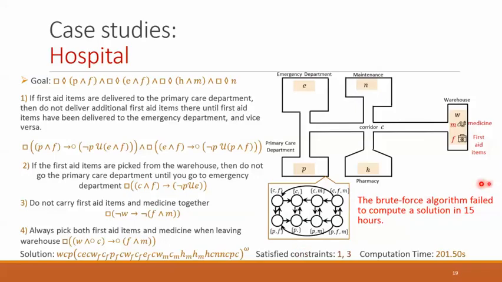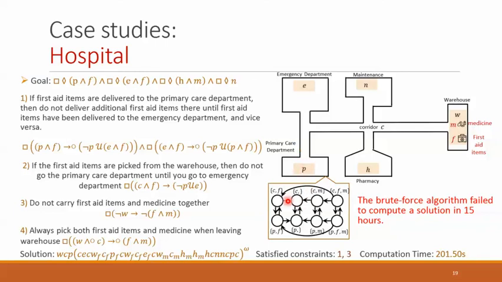The first case study considers a robot located in a hospital. The robot is tasked to infinitely often deliver first aid items to primary care and emergency department, to infinitely often deliver medicines to pharmacy, and to infinitely often visit the maintenance department.